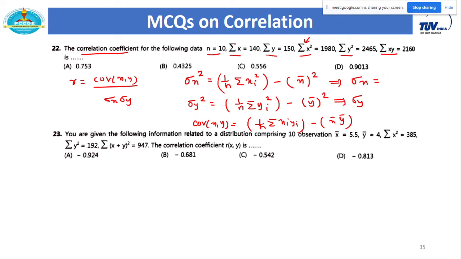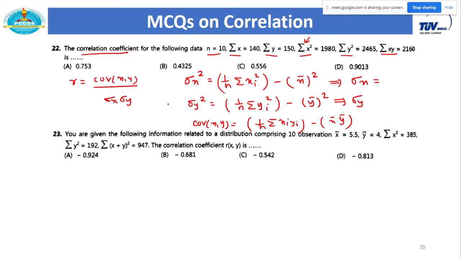First of all, we need to calculate x bar. Calculate the mean first, mean of x bar, mean of y bar, then you can calculate sigma x square, then sigma y square, from that you will get sigma x and sigma y, then you can calculate covariance of x, y. It is a formula-based question, and one by one you have to identify what you need to calculate first. Okay, is this clear? Question number 22.